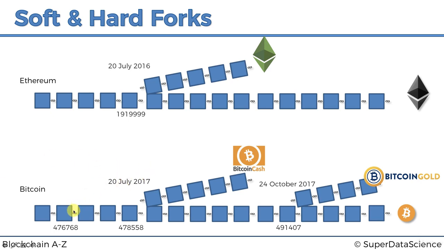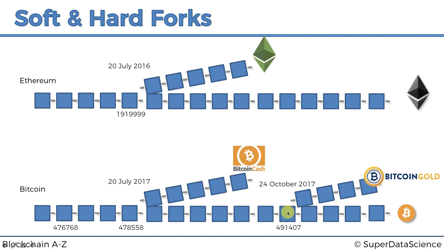So this is actually for the soft fork, 20th of July. This happened 1st of August, the hard fork to Bitcoin Cash, and 24th of October happened the hard fork to Bitcoin Gold. And there's always reasons. So here there was a reason for the DAO attack, so they had to change the software to revert the money. Here, Bitcoin Cash was not happy with SegWit, so they changed their software to increase the block size, and because these are not compatible, inevitably the chain split.